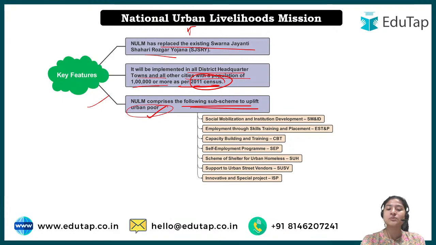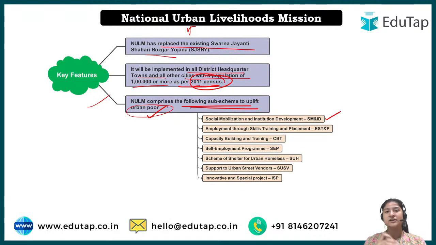So that is social mobilization and institutional development. What is this? Basically, social mobilization, in simple terms, means forming a group or focusing on a group for their political development, social development, right?